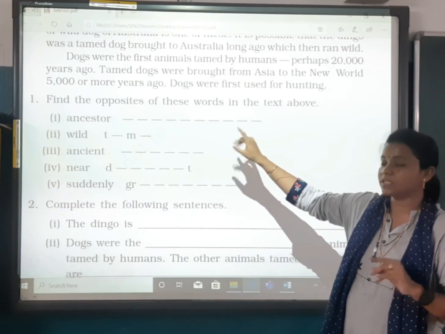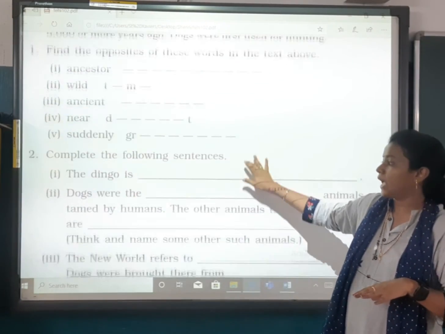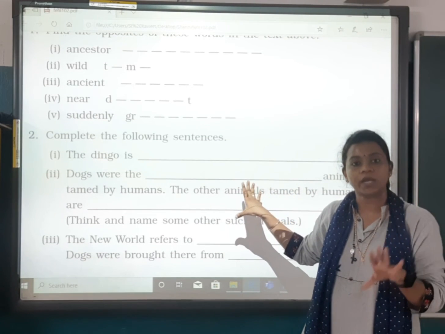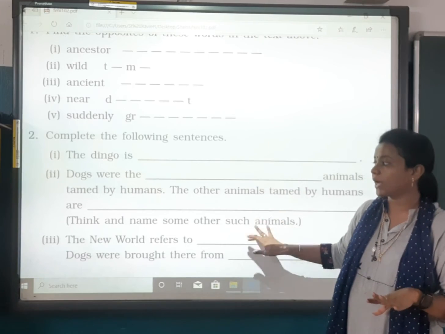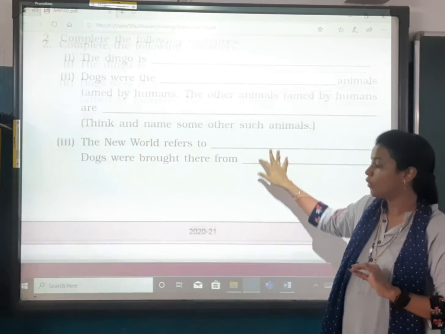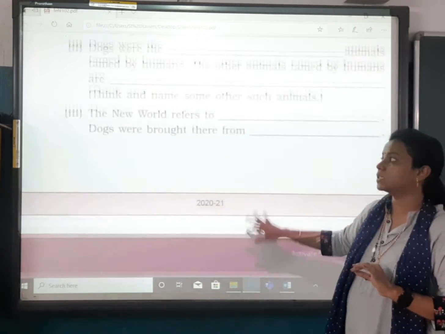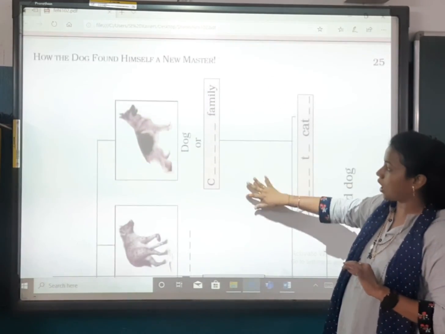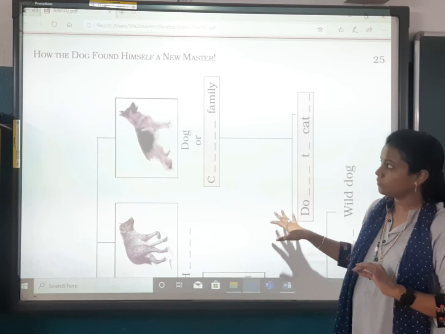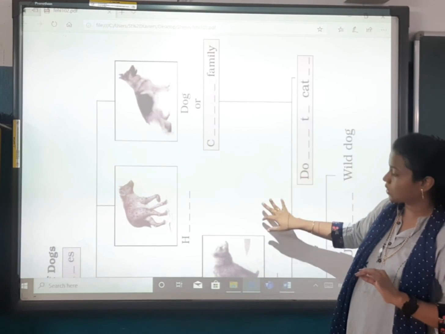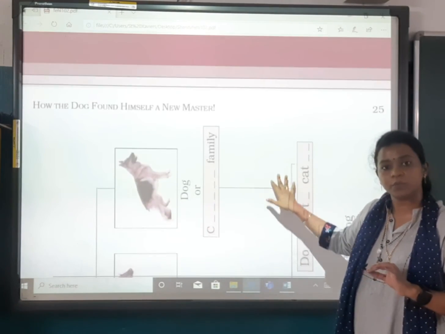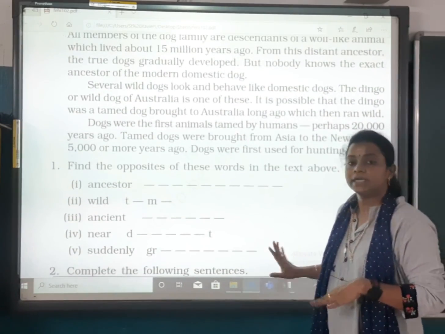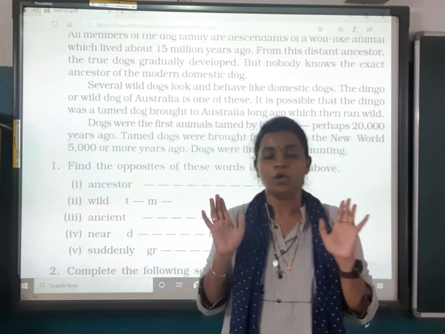Now here they have given some opposites, and here they have given complete the following sentences, which I will share the PDF with you. So you have to write it down in the textbook itself. No need of writing it in the notebook. Now here they have given one chart of the dog family, who is there, which dogs are there. All this PDF will be shared, and this kind of exercise you have to do in your textbook. Don't do it in your notebook.